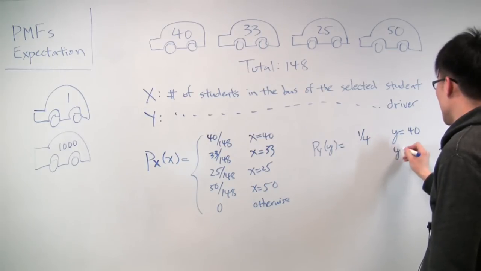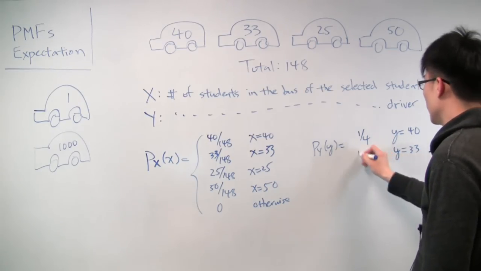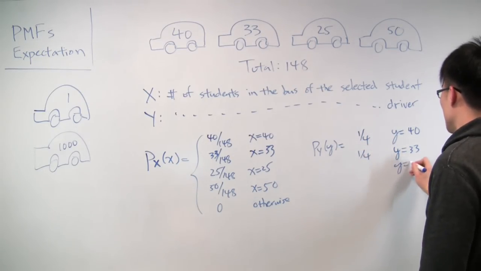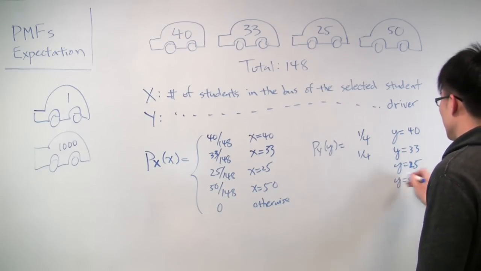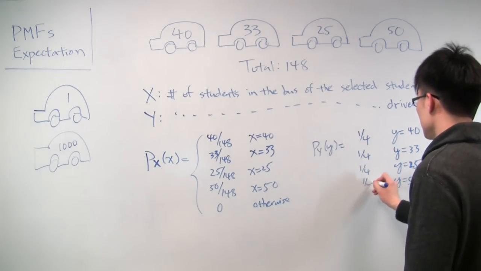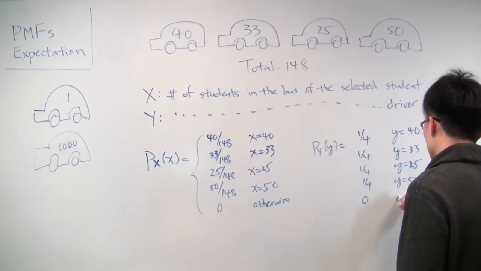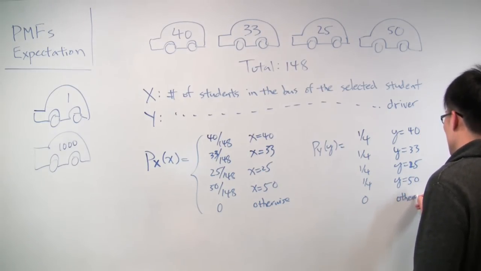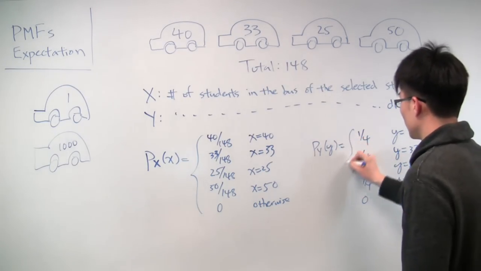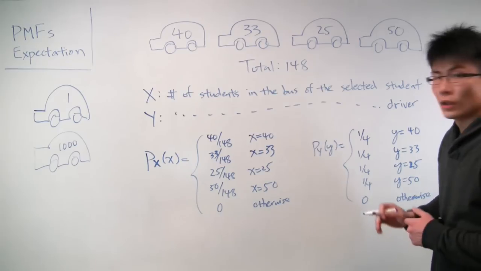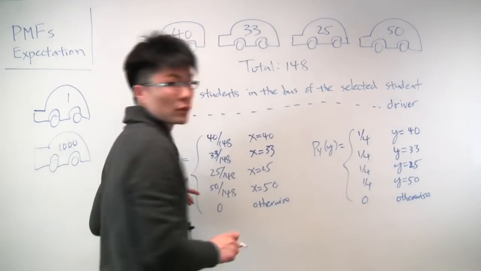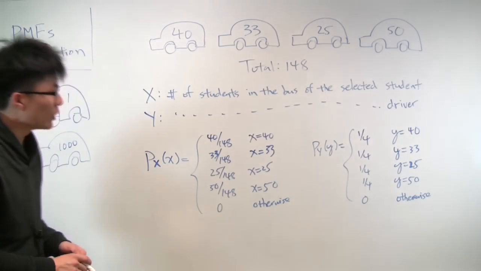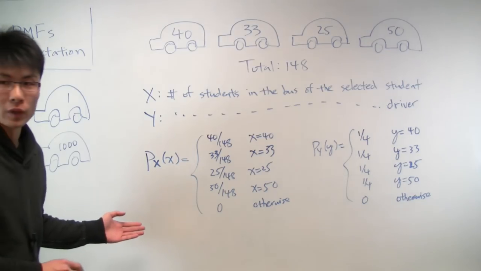And the probability that y will be 33 will also be 1/4, and the same thing for 25 and 50, and it's 0 otherwise. Okay, so those are the PMFs for our two random variables, x and y. And we can also draw out what the PMFs look like.